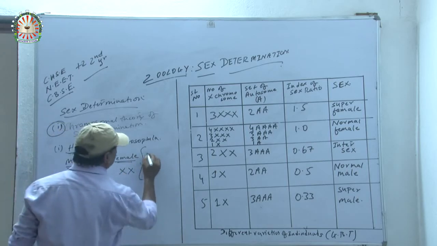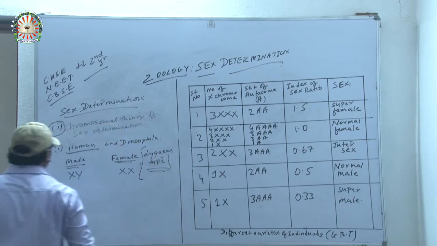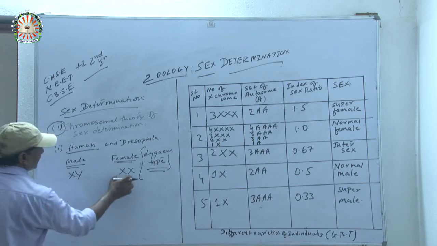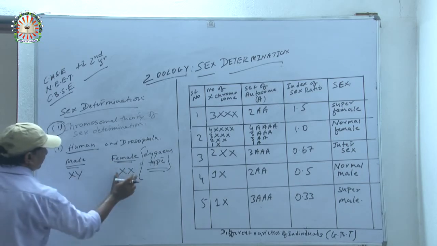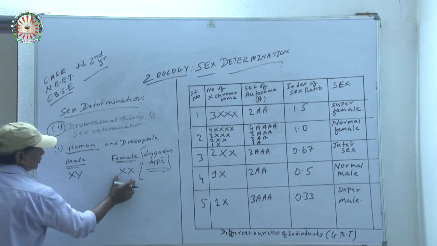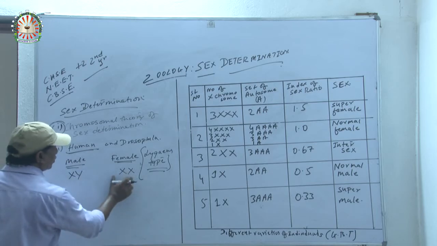So this type is called ligase type, where the male is the heterogamete and the female is the homogamete.